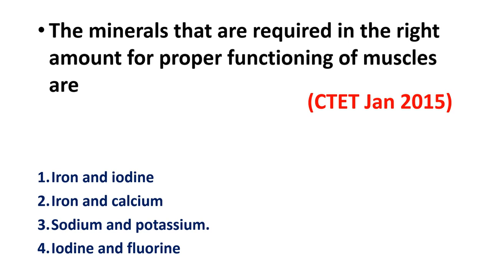Which minerals are required in the right amount for proper functioning of muscles? The correct answer is option 3, sodium and potassium, Na and K.